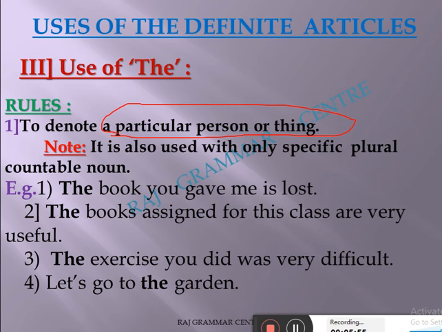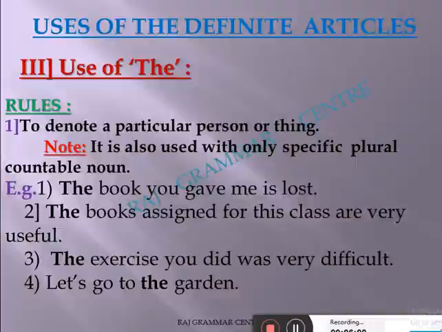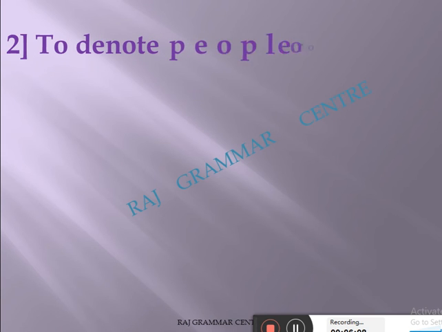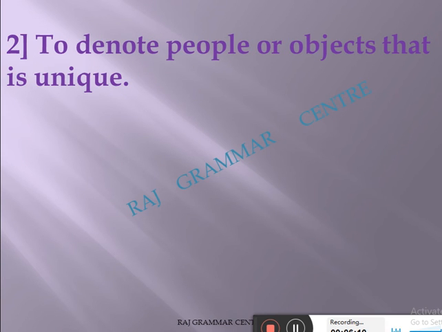Now come to the next rule. Where do we use the? Second rule. See here, on the screen. To denote people or objects that are unique. Unique means you know very well, specific, which is only one. There we use the article.